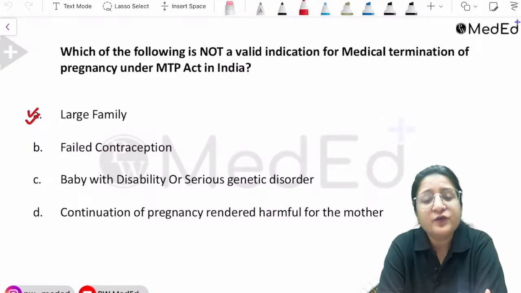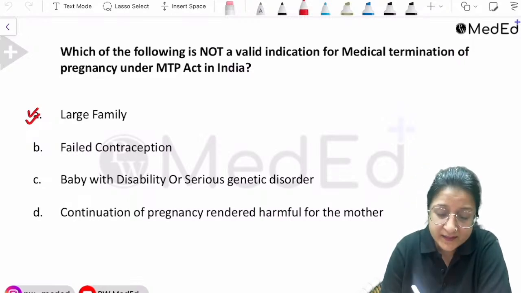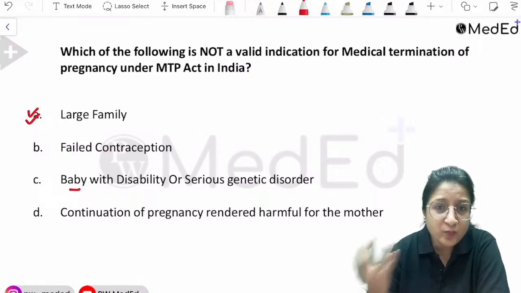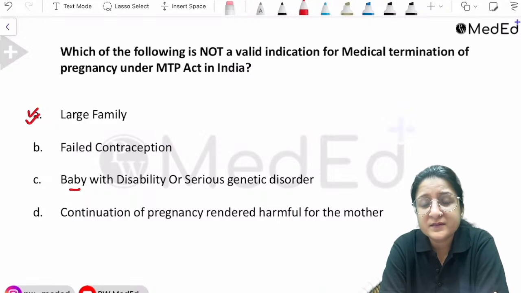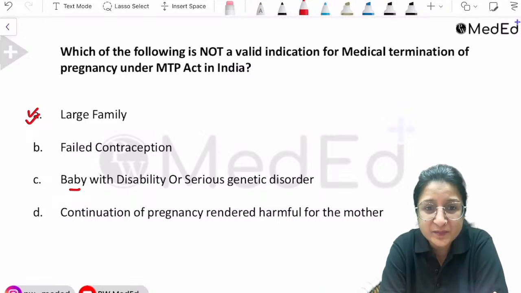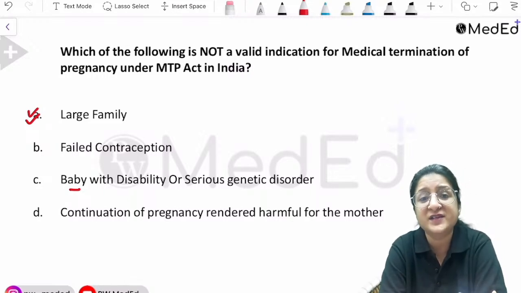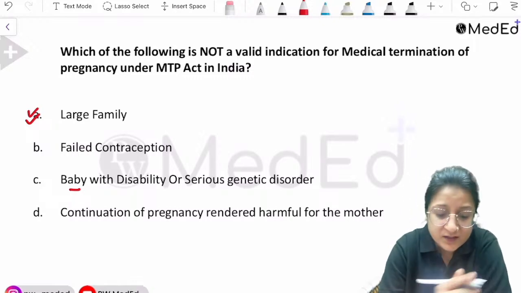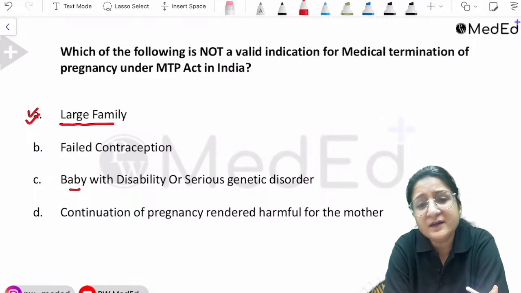Okay, failure of contraception, or let's say for example there is a fetus who has a gross congenital anomaly or a serious genetic disorder because of which the child, when born, will suffer from severe disability, whether physical or mental, then that is a valid indication. Or let's say there is a condition in the mother because of which, if she continues the pregnancy, the mother's life is at risk, like for example if she has a severe heart disease, then that is a valid indication for termination of pregnancy. Okay, so large family by itself is not a valid indication.